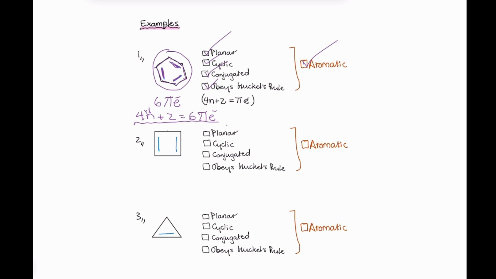Question 2. As we can see, the molecule is a ring structure and is therefore cyclic. Is it conjugated? Let's see. Double bond, single bond, double bond, single bond. Yes, it is conjugated. Does it obey Huckel's rule? So 2 pi bonds equals 4 pi electrons. And the formula 4n plus 2 equals 4 pi electrons. Let's try to solve for n.